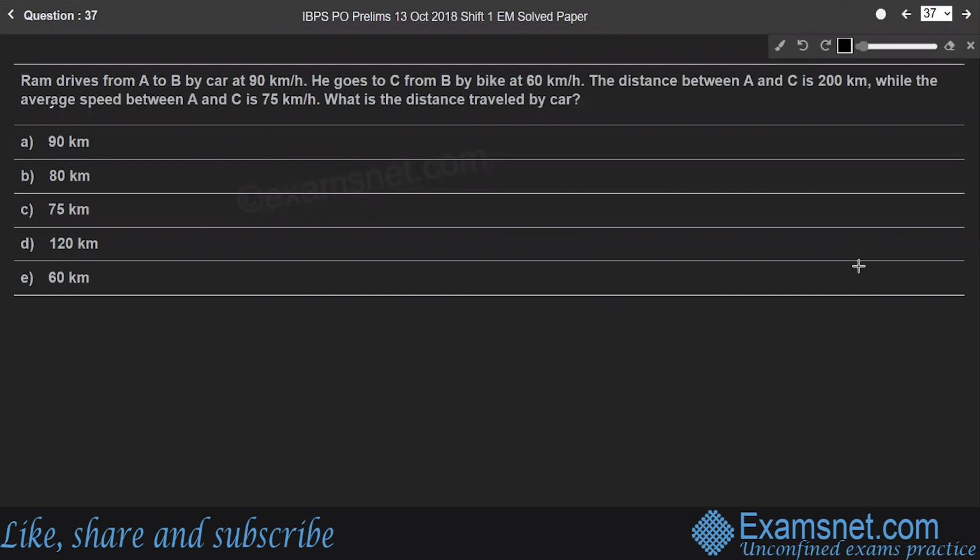Question 37. Ram drives from A to B by car at 90 km per hour. He goes to C from B by bike at 60 km per hour. The distance between A and C is 200 km, while the average speed between A and C is 75 km per hour. What is the distance traveled by car?